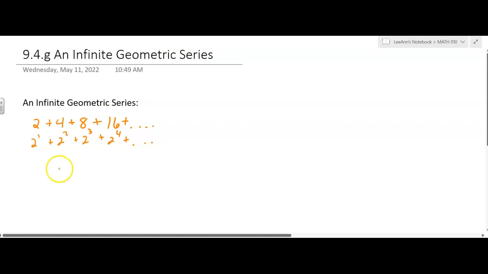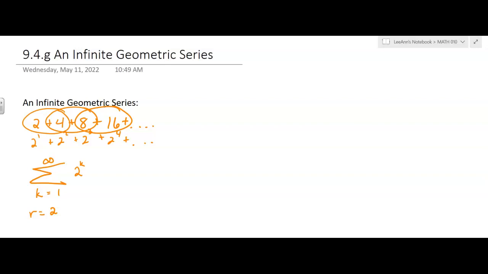Okay, we can write that with summation notation: k equals 1 to infinity, so there's no upper bound, it's just going to infinity. And we can represent the explicit formula as 2 to the k. Now there is a common ratio here. The common ratio is 2. If you take any two terms and divide them, 4 divided by 2 is 2, 8 divided by 4 is 2, 16 divided by 8 is 2. So it's a common ratio.